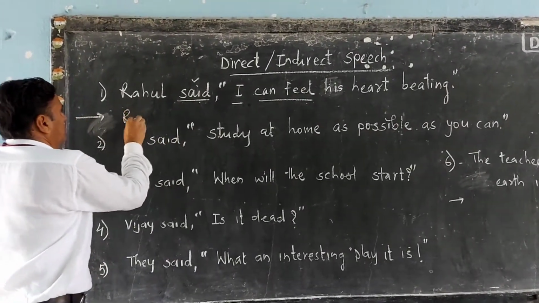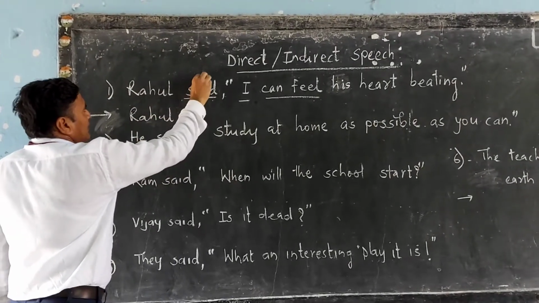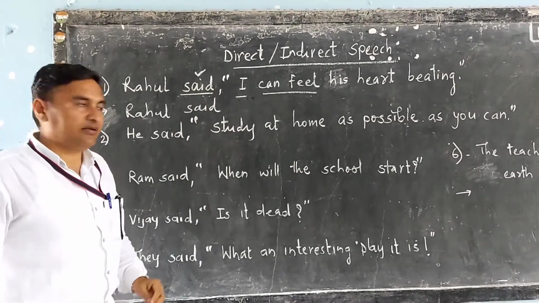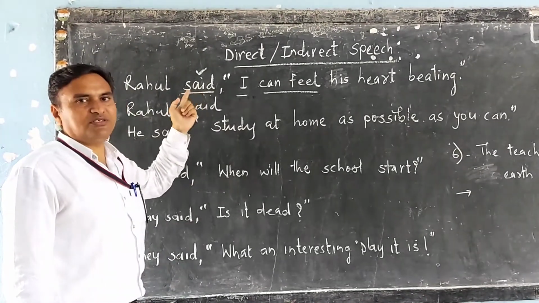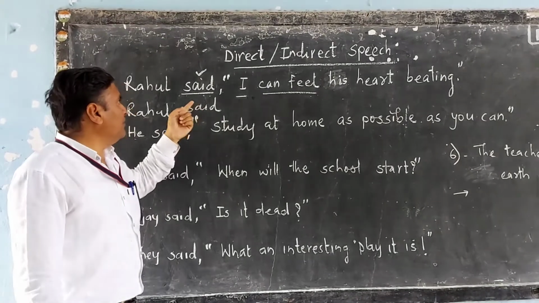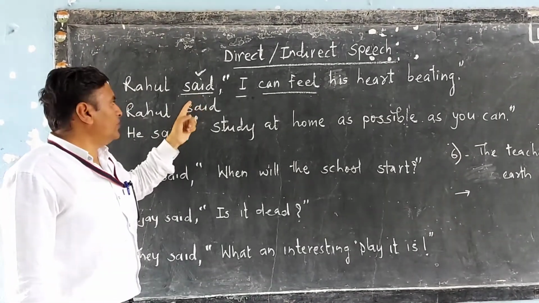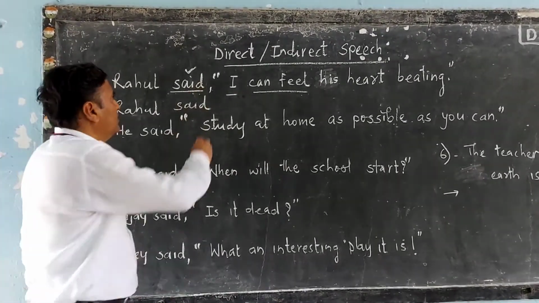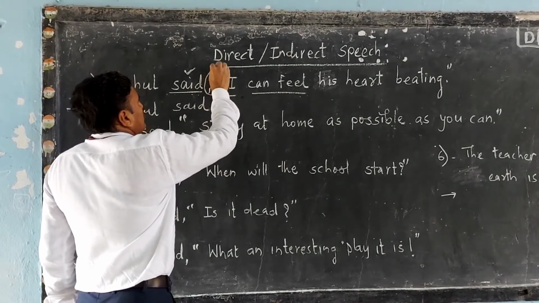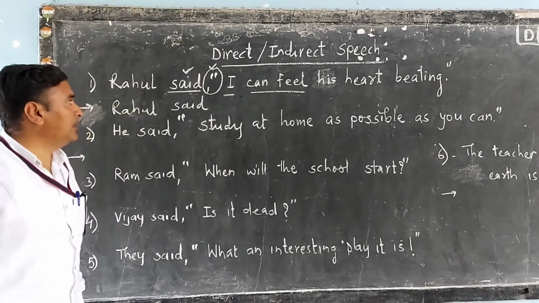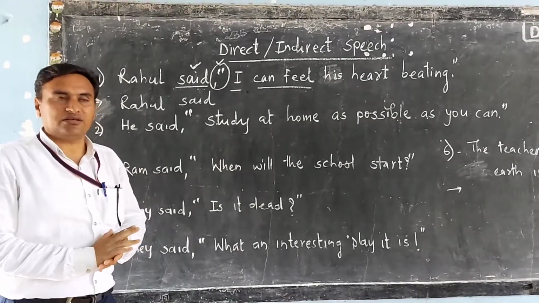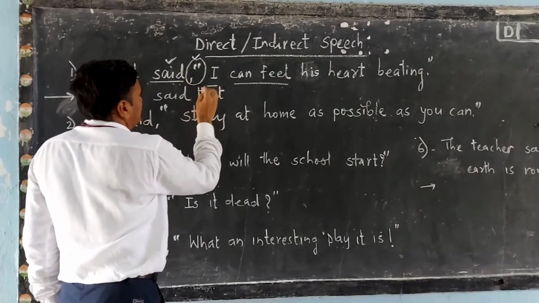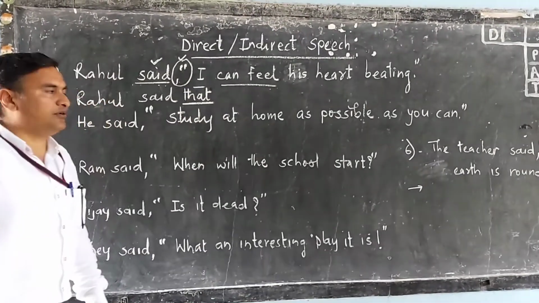So, Rahul, now this "said" remains as it is. If there is "said to", at that time you can take "told" instead of "said". And if it is "said", don't change anything. "Said" remains "said". Now, what can we take instead of the inverted commas in this assertive sentence? We can take the conjunction "that" for the inverted commas in an assertive sentence.